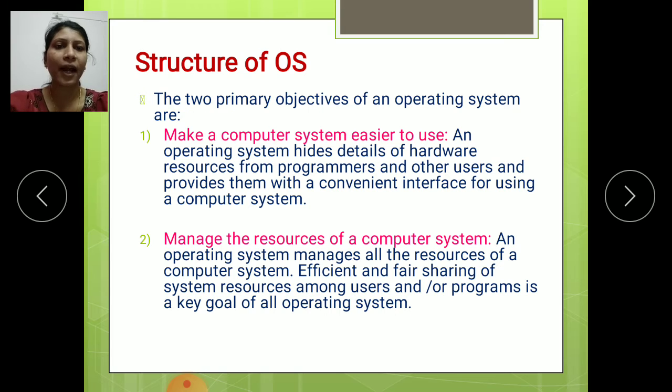Then the second one is manage the resources of a computer system. An operating system manages all the resources of a computer system.